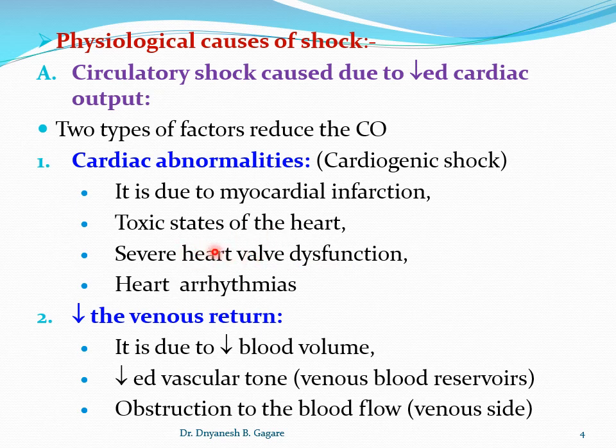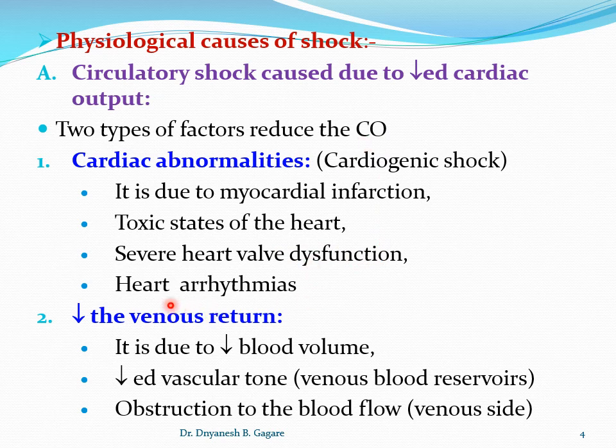If these valvular diseases are severe, for example, regurgitation means there is a leakage, a backflow of the blood. If there is aortic regurgitation, then the heart pumps the blood but it comes back again through the aortic valve, and that leads to less cardiac output. Like this, valvular diseases can also lead to a decrease in cardiac output.